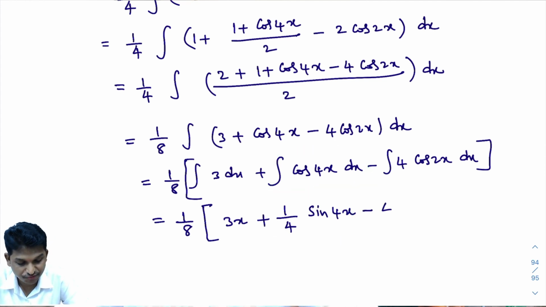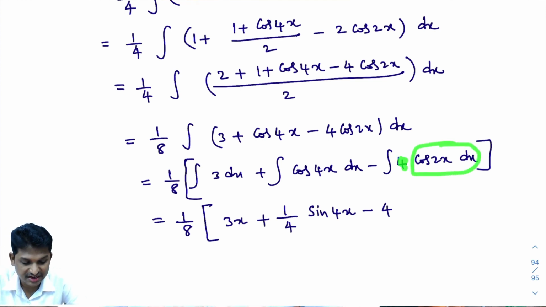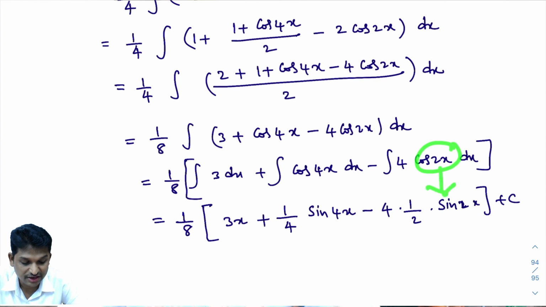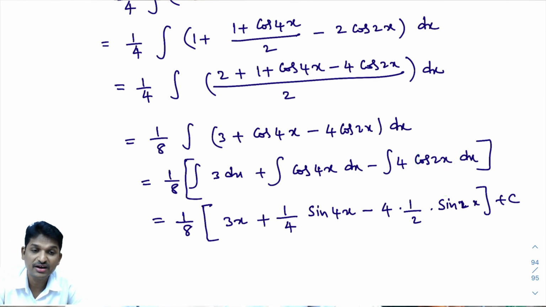Minus 4 into, similarly, integral of cos 2x dx. 4 is constant, I wrote outside the integral. So what you will get here is 1 by 2 into sin 2x plus c. Integral of cos 2x dx is 1 by 2 into sin 2x plus c. Right? Good.